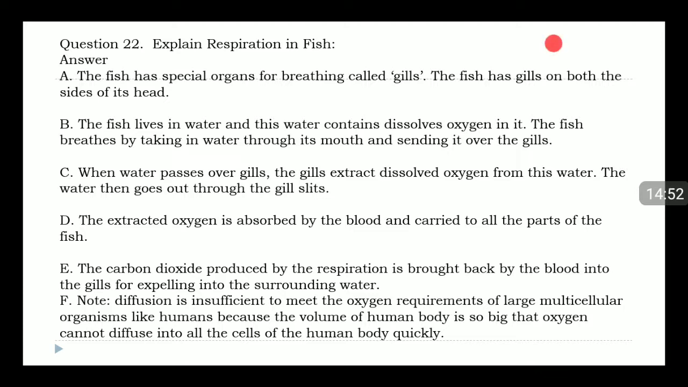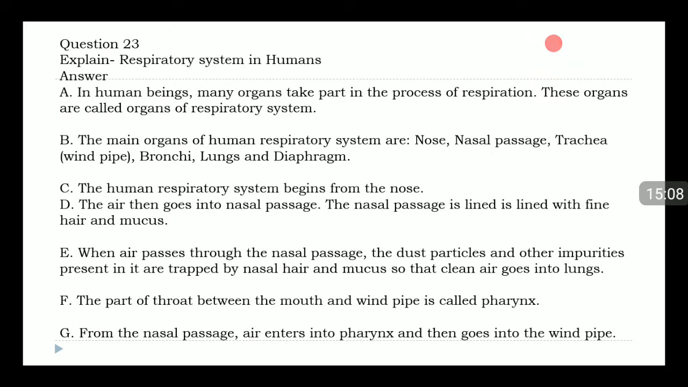Note, diffusion is insufficient to meet the oxygen requirements of large multicellular organisms like humans because the volume of the human body is so big that oxygen cannot diffuse into all the cells of the human body quickly. Question 23. Explain respiratory system in humans.